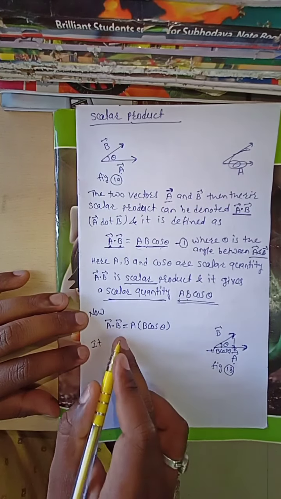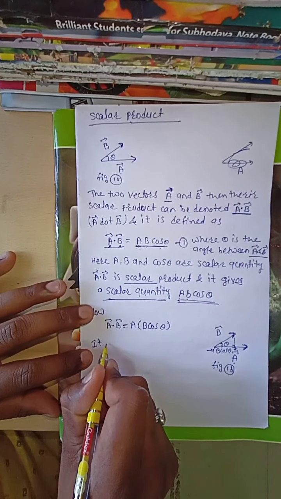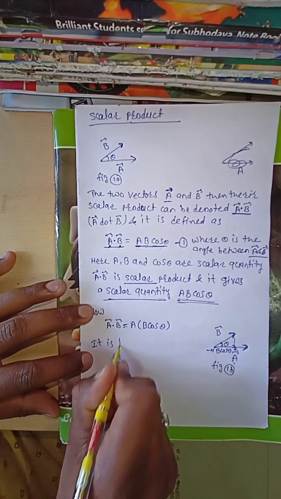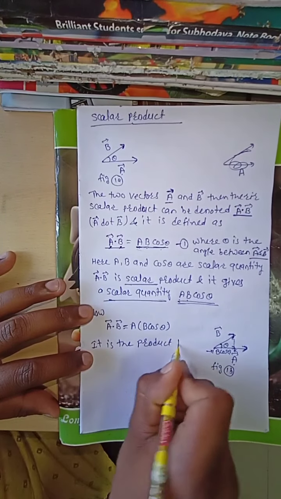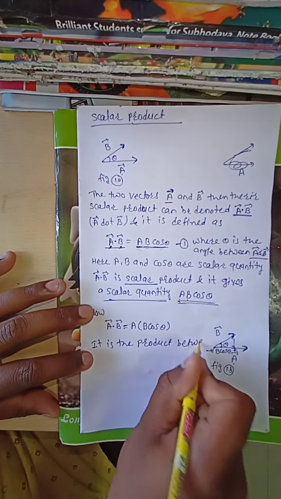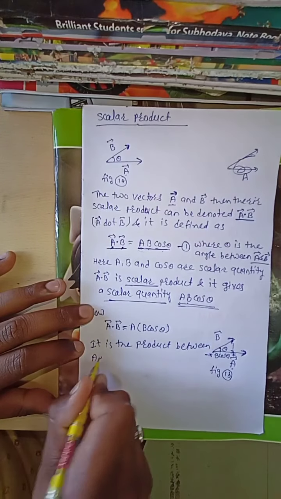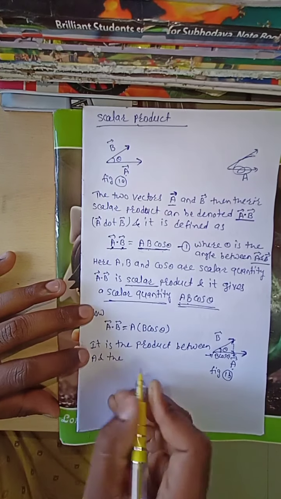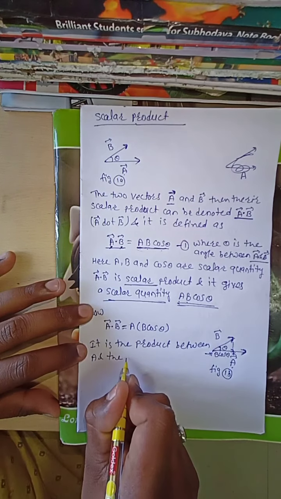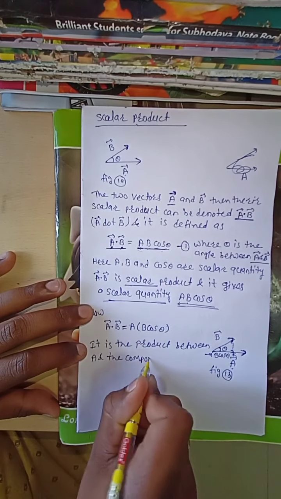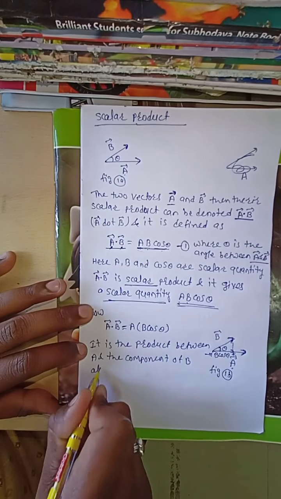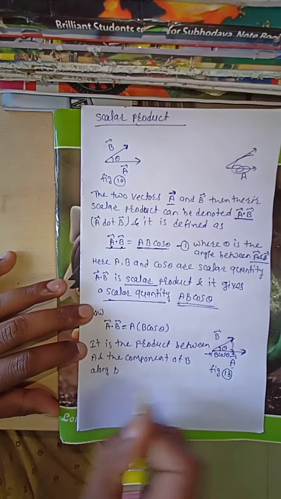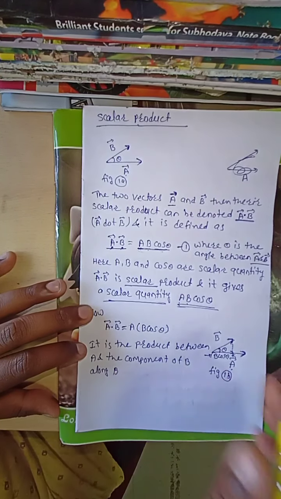Therefore the scalar product of A bar dot B bar is the product between A and the component of B along A, meaning the projection of B onto A.